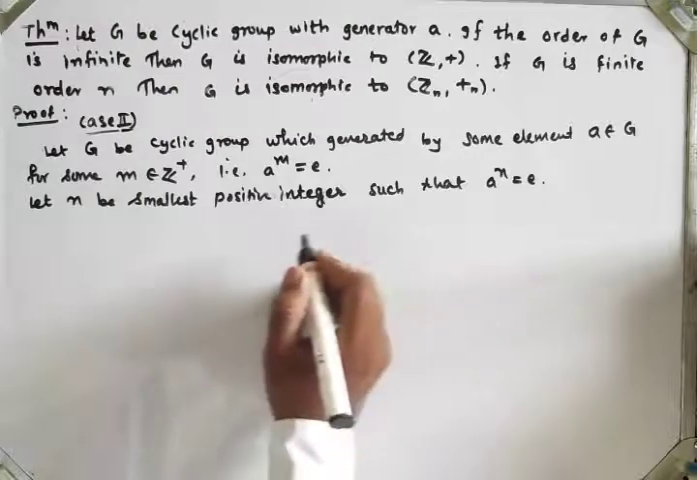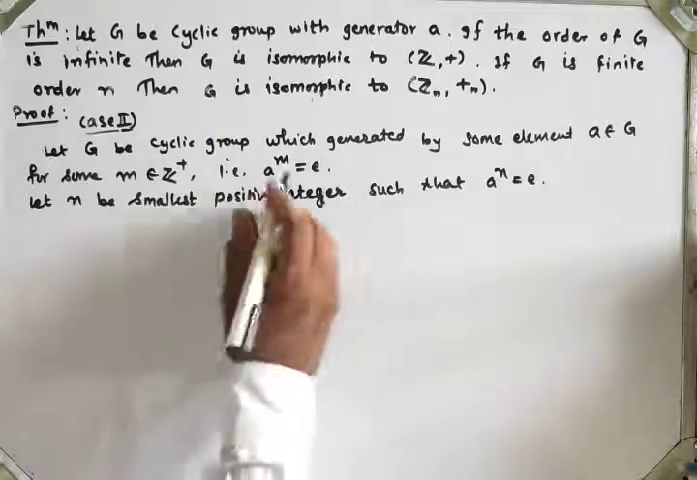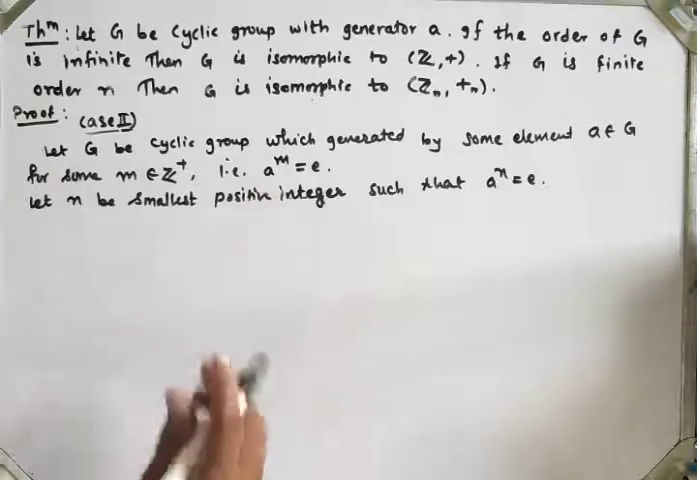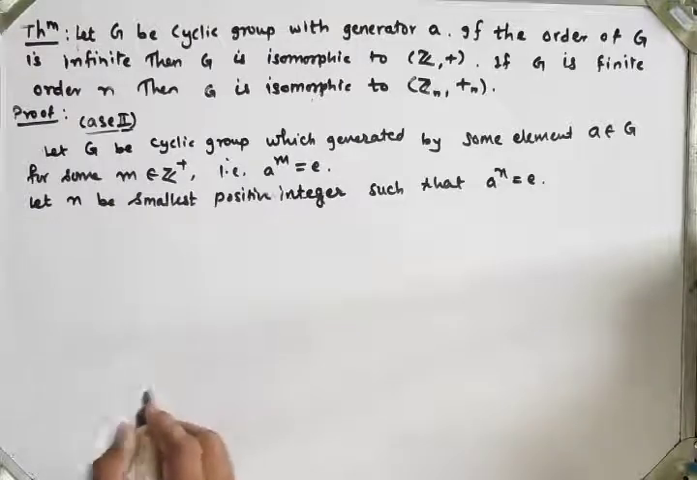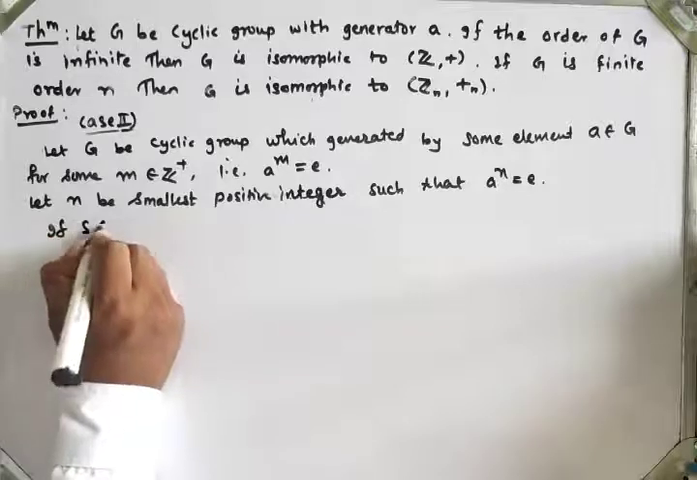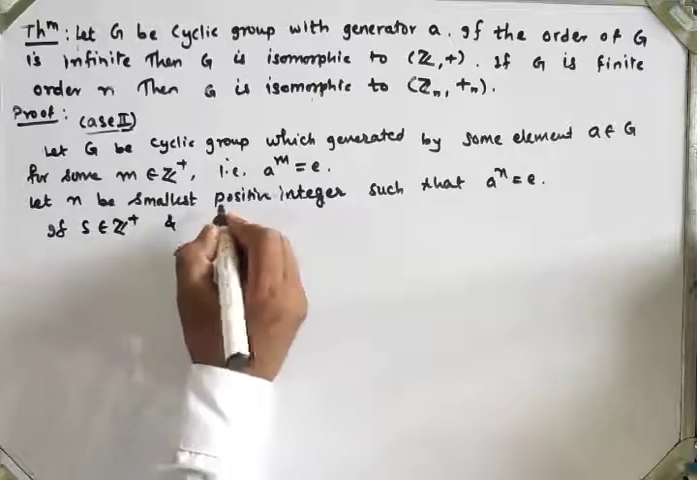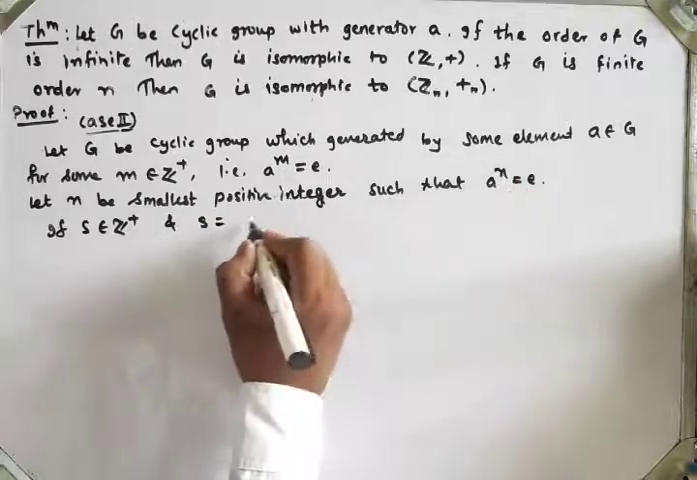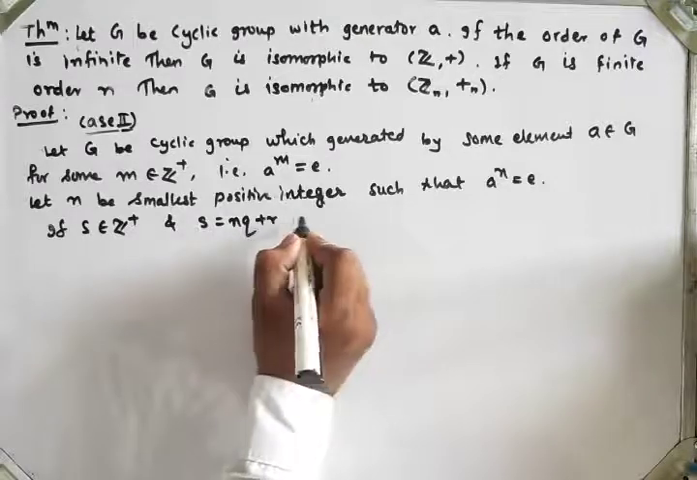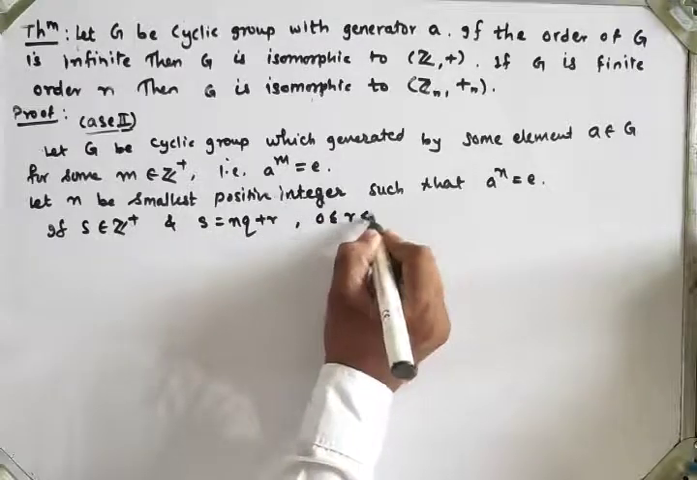So we apply the division algorithm between m and n. Here m is larger. Now we will apply the division algorithm. If I take s belonging to the set of positive integers, I will apply the division algorithm between s and n. So s is equal to n q plus r, for 0 less than or equal to r less than n.